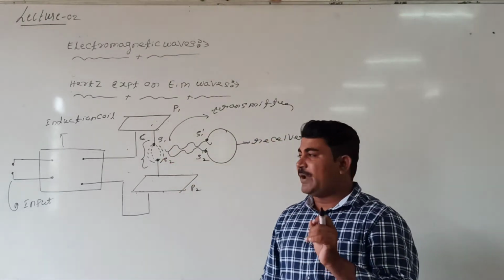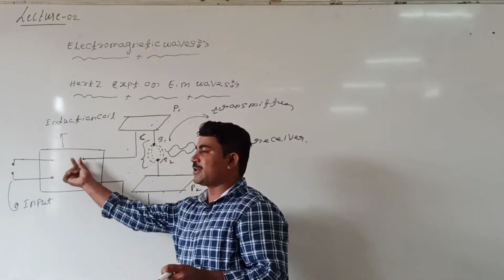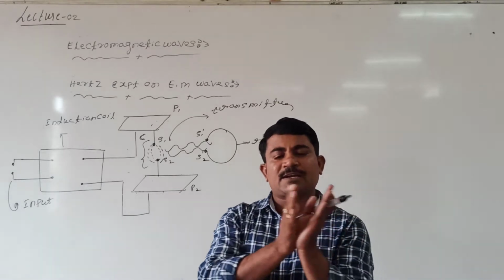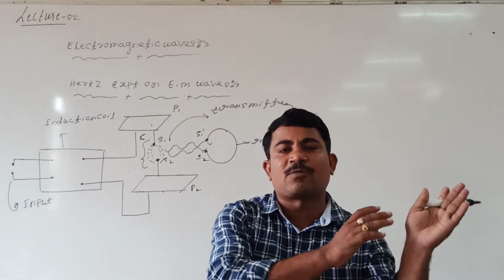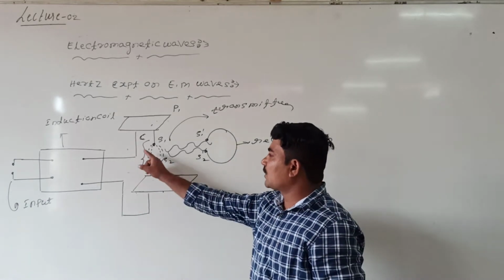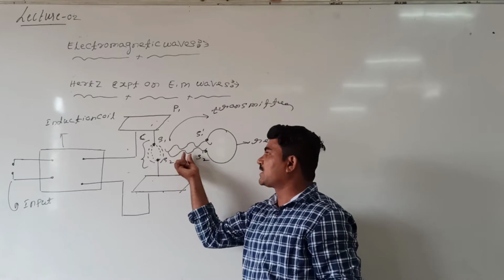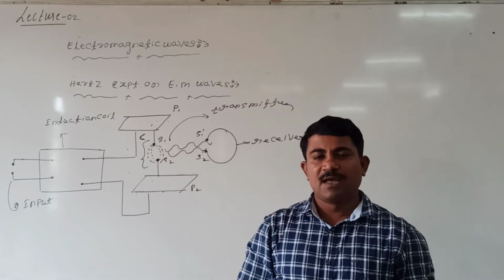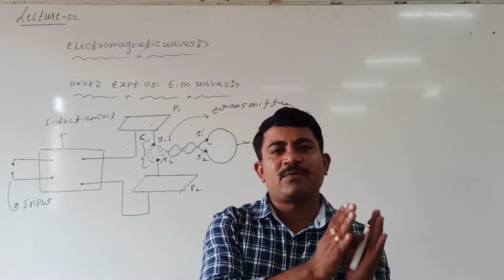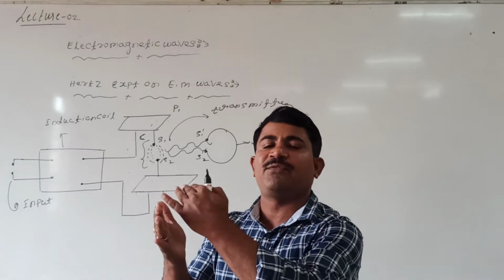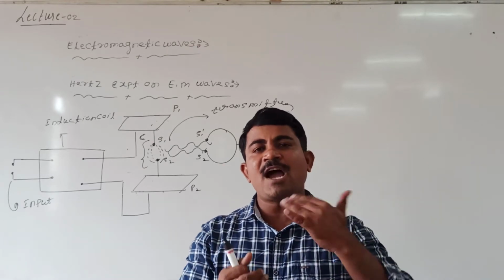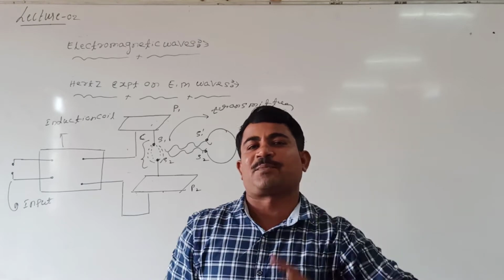When a charged capacitor is allowed to discharge across an inductor, electric field oscillations are produced. During that, electric energy can convert into magnetic energy, or magnetic energy can convert into electric energy. During that, the oscillating charge is responsible for electromagnetic waves. And how are the electromagnetic waves? An electromagnetic wave consists of time-varying electric field and magnetic field, which are mutually perpendicular to each other, and also perpendicular to the direction of propagation of the wave.